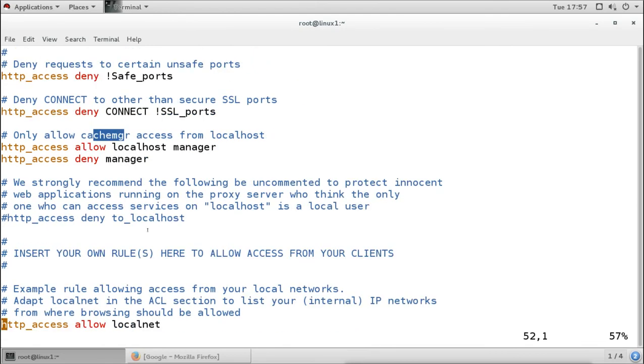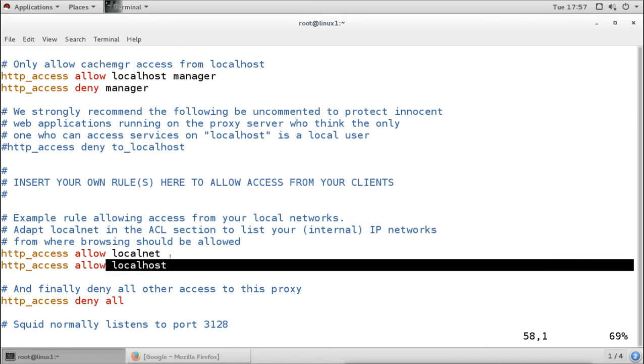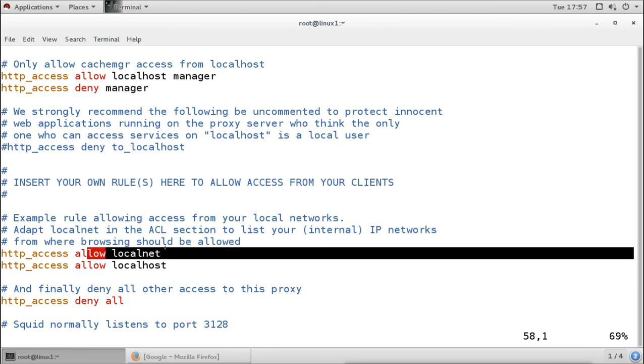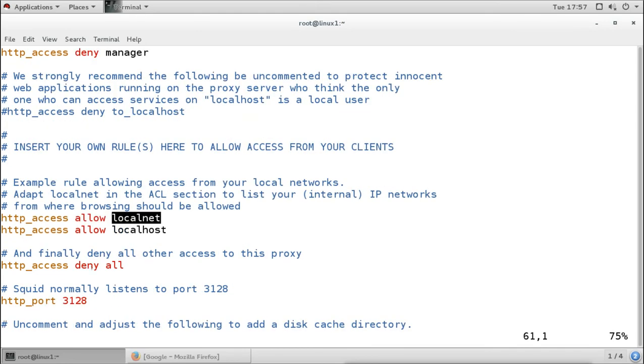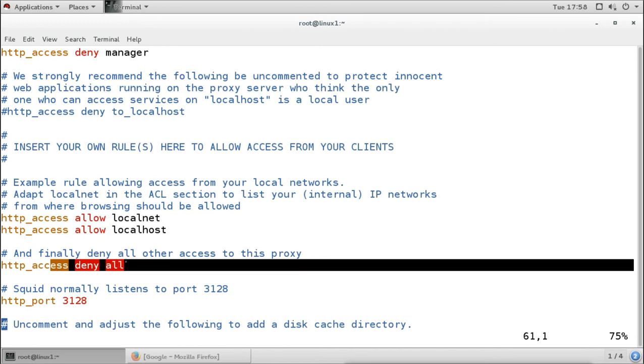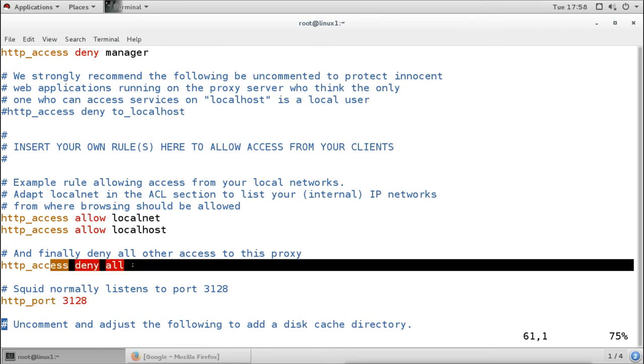Now here it is saying HTTP allow the local net and the localhost, and that is why only the private IP addresses are allowed, because it is saying allow local net. And for the other IP addresses and everything else, the final entry says deny all. That means if anything does not match, then it is going to match here. It is saying deny all. So our IP address is 19.0.0. When that comes, it is not matching as a private address. It is not matching in the list. So it goes on to match here, and it says deny all. So this is how the list is processed.